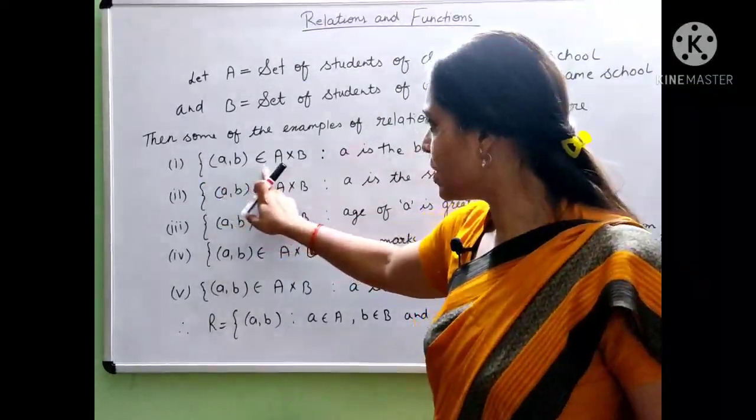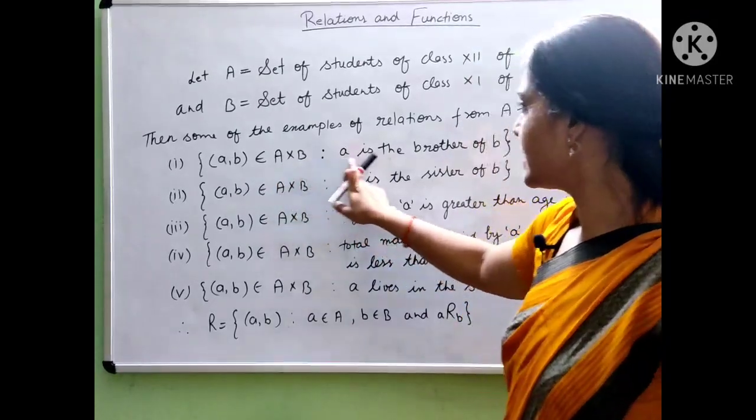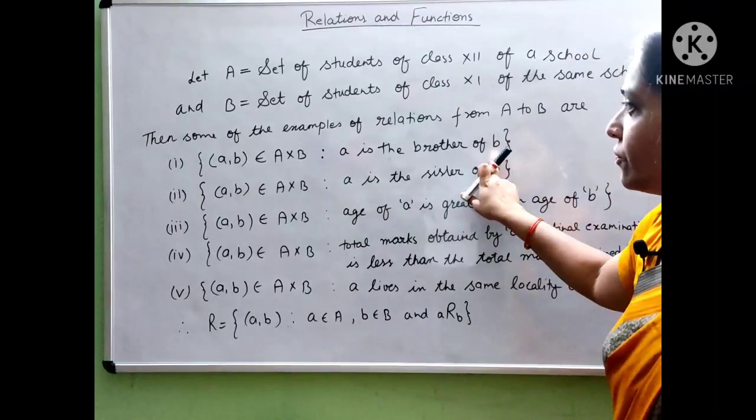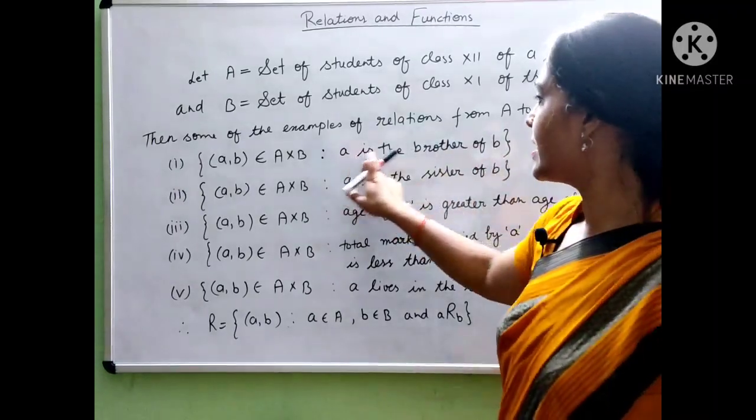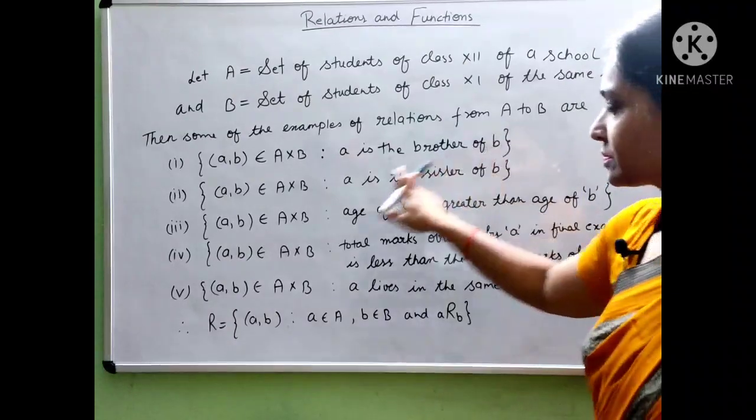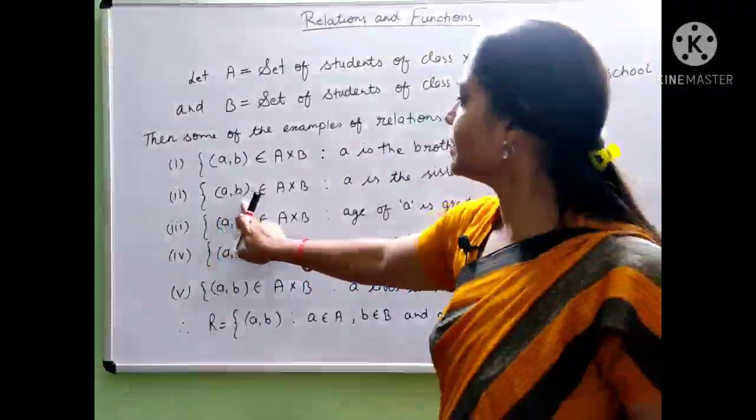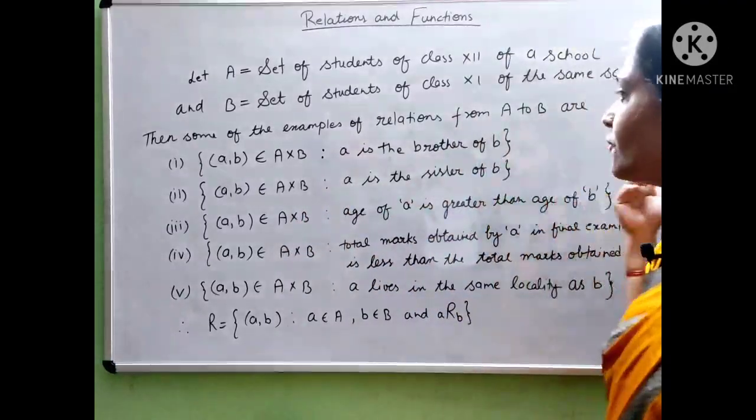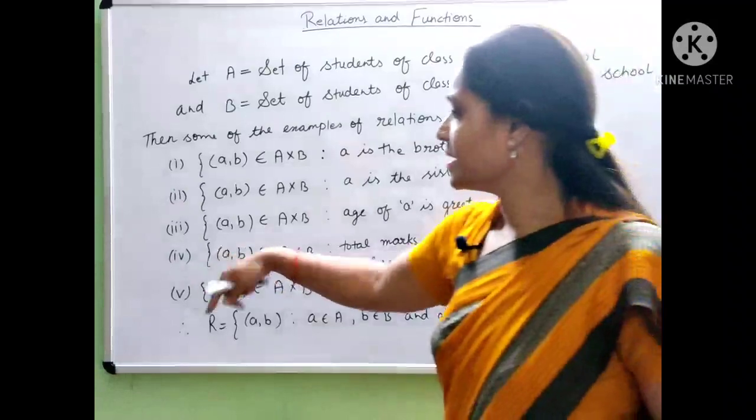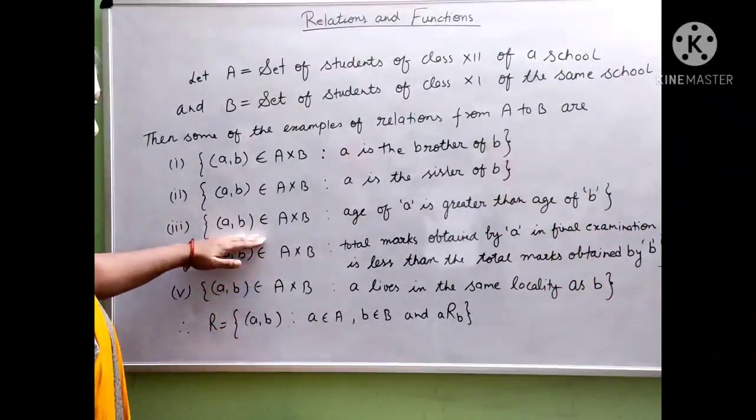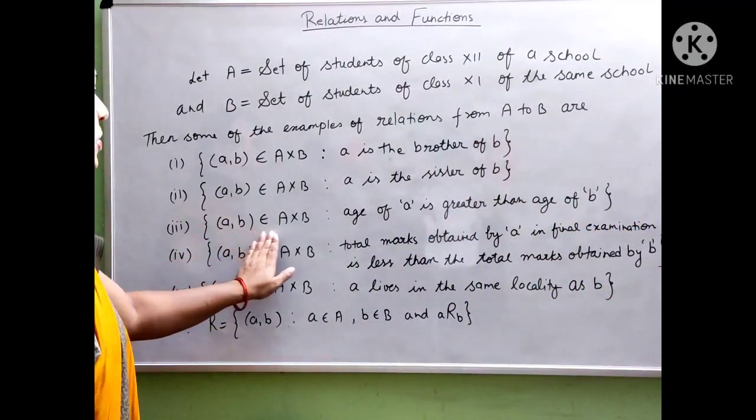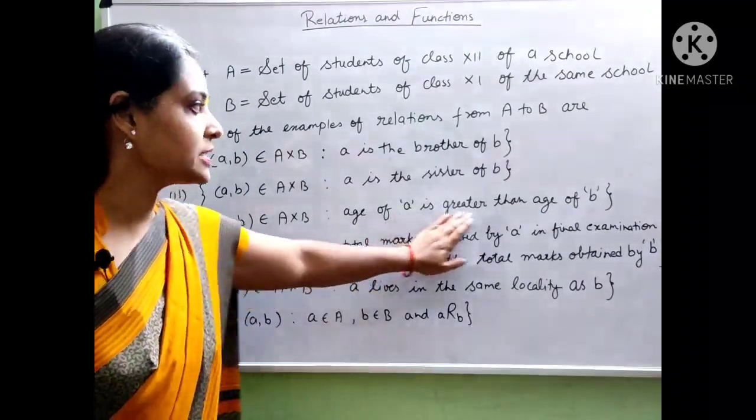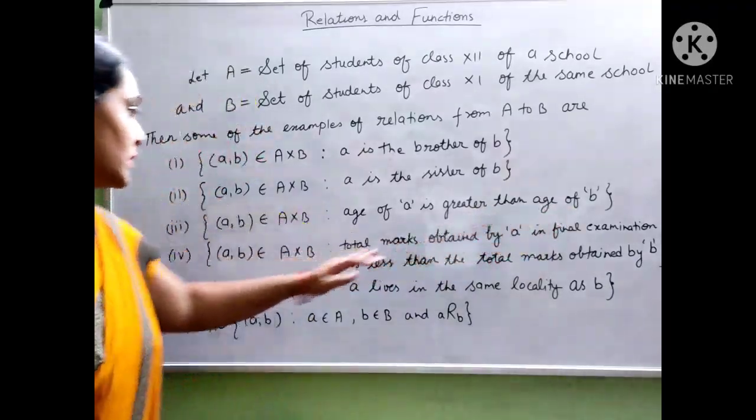(a, b) belongs to A cross B such that a is the brother of b. So, we can relate a as a brother of b. Second one is (a, b) belongs to A cross B such that a is the sister of b. Next, in the third example, (a, b) belongs to A cross B such that the age of a is greater than the age of b.